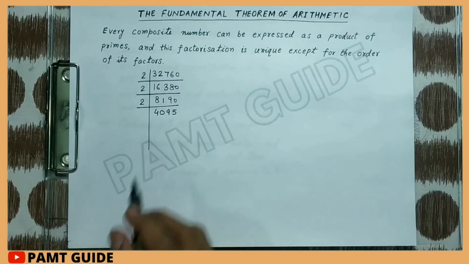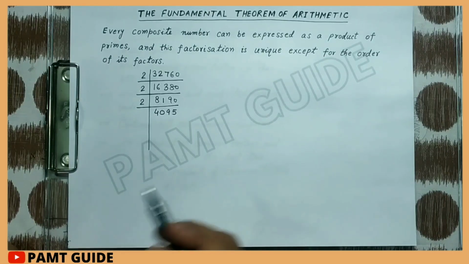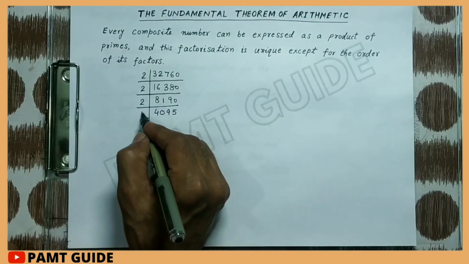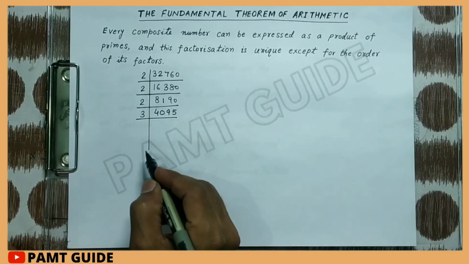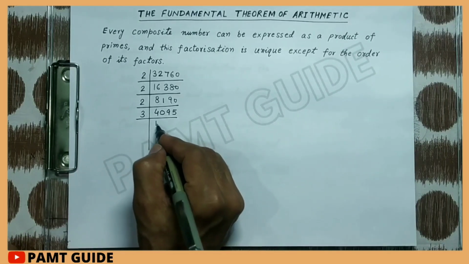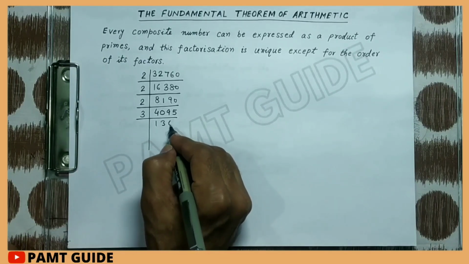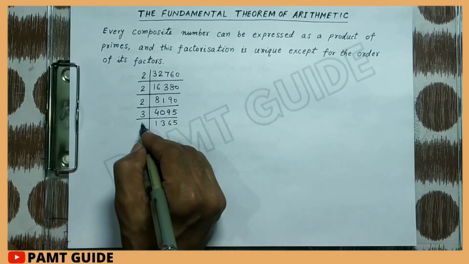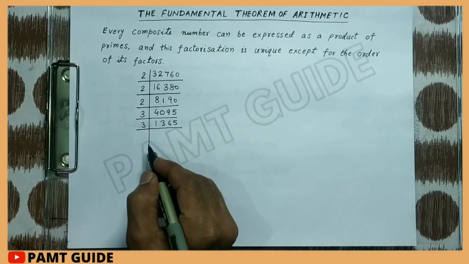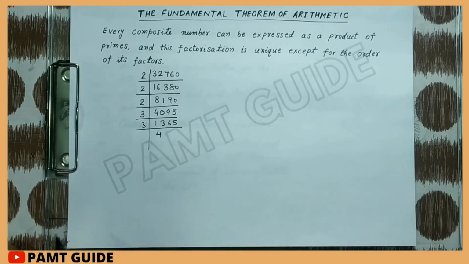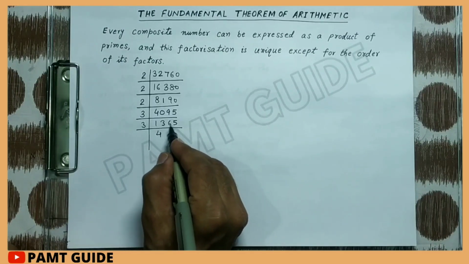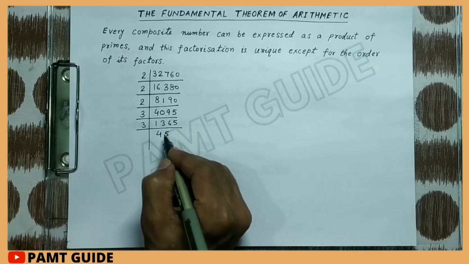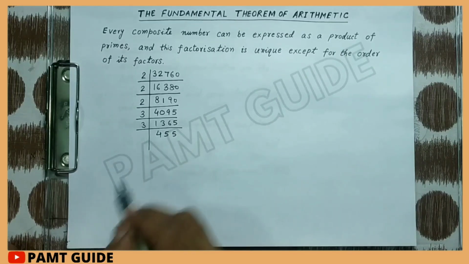Now it is not divisible by 2, so we go to the next prime number, that is 3. When we divide by 3, we get 1365. It is again divisible by 3, so 3 4s are 12, remainder 1, 1 and 6 16, 3 5s are 15.